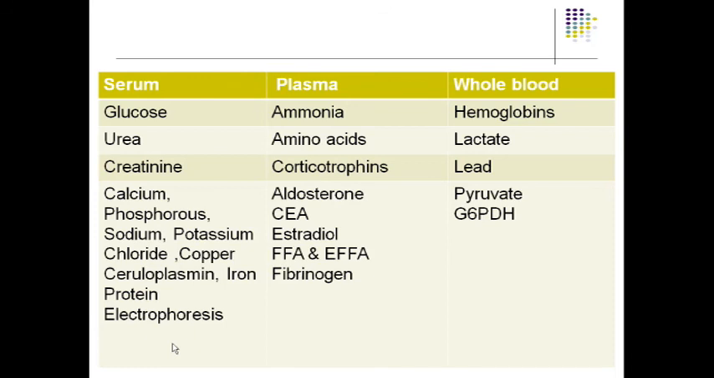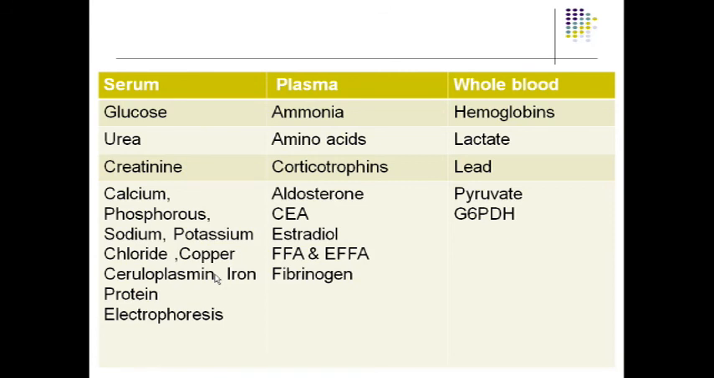Generally whole blood we use for hemoglobin, lactate, lead, pyruvate and G6PD, even HbA1c. Plasma we prefer in biochemistry for ammonia, amino acids, corticotropin, aldosterone, CEA, estradiol, FFA and fibrinogen. That's free fatty acids. Serum for glucose, LFT, RFT, sodium, potassium, chloride, copper, ceruloplasmin, iron, protein electrophoresis, we use serum sample.